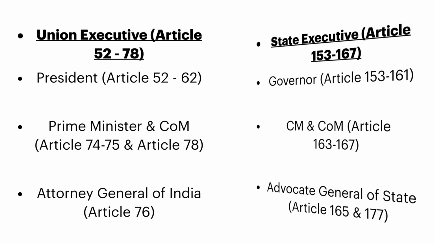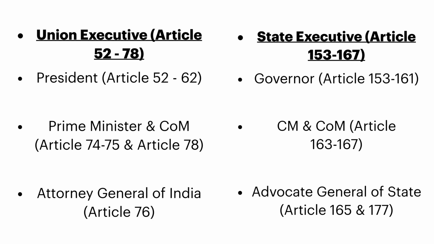So now let's look at in which articles of the constitution the following topics are mentioned. The first one is Union Executive. From Article 52 to 78, all about Union Executive is covered in our Constitution.